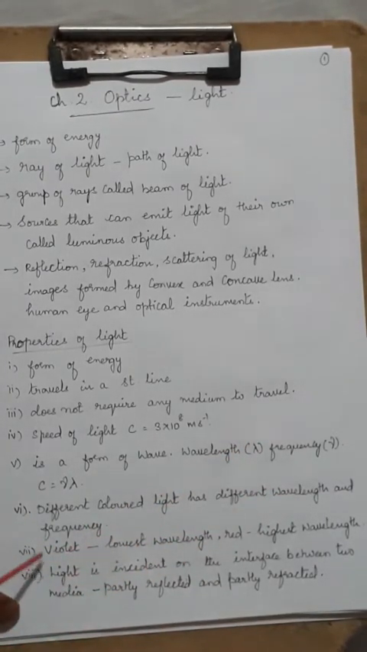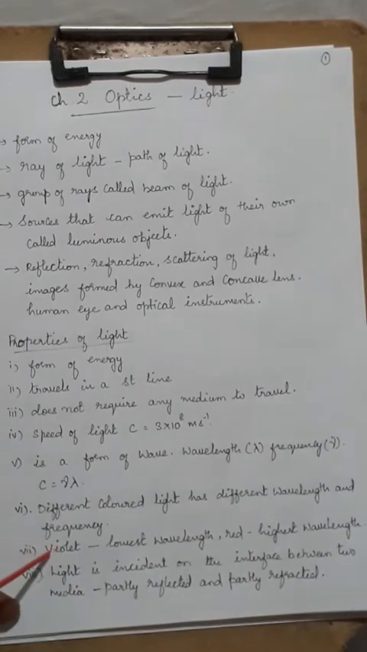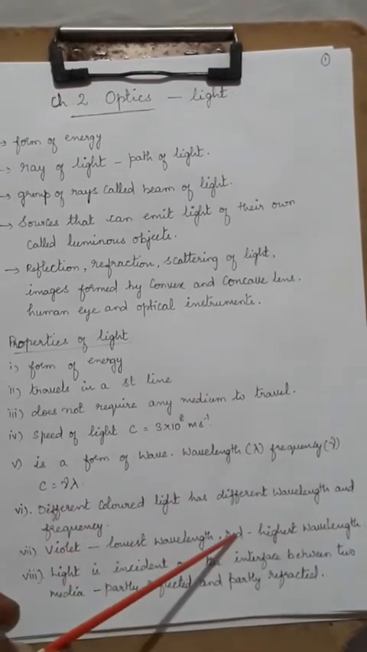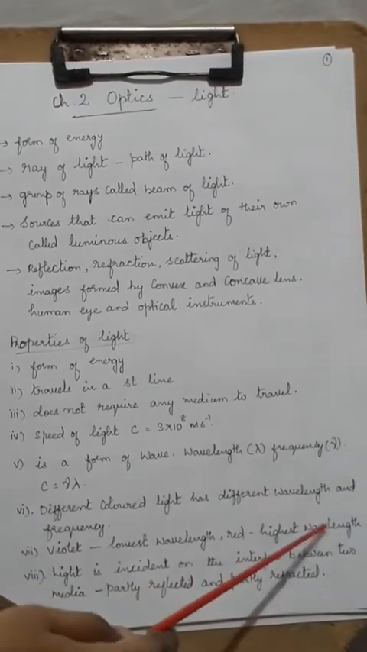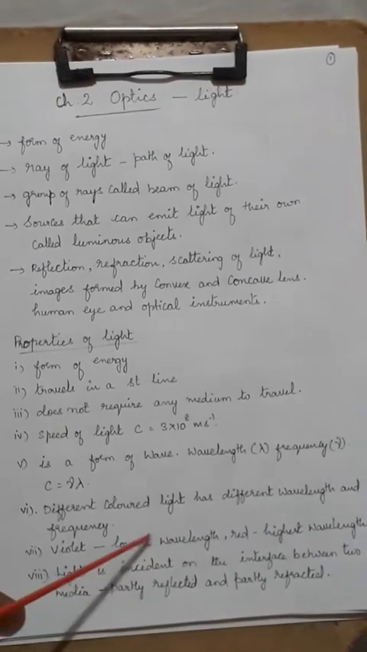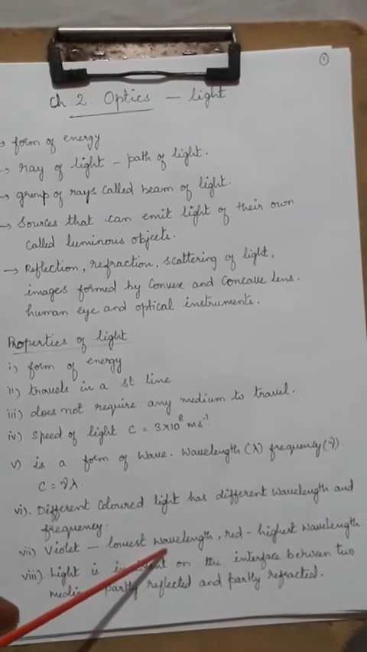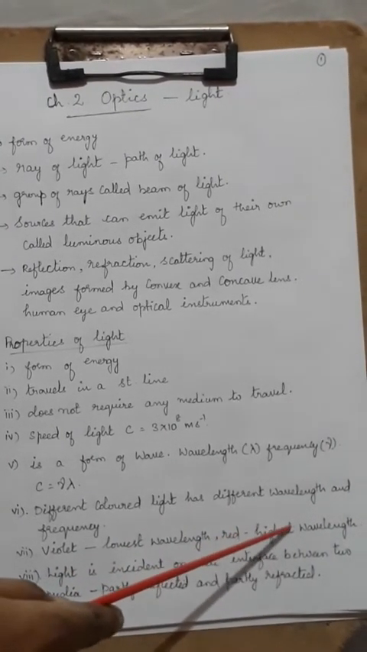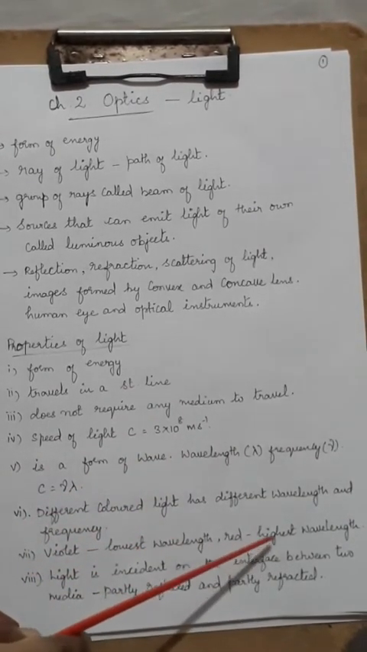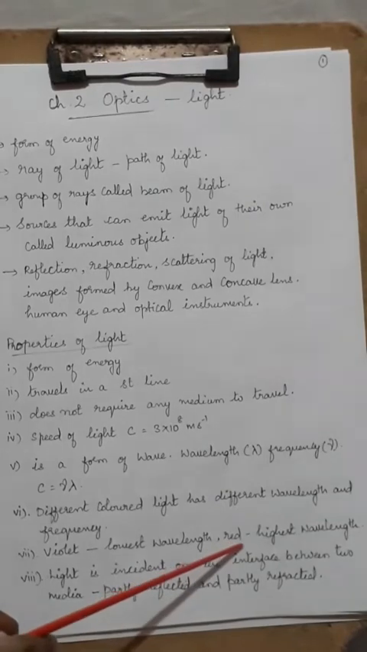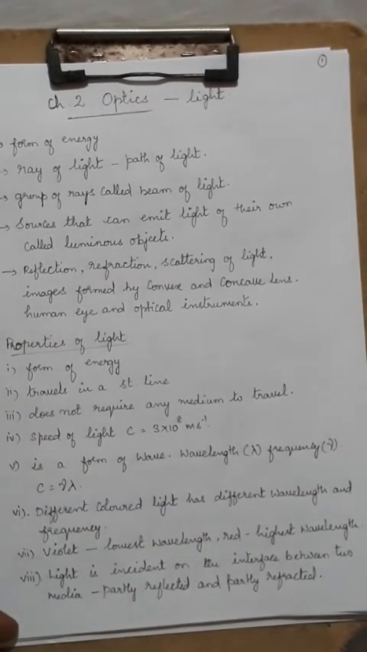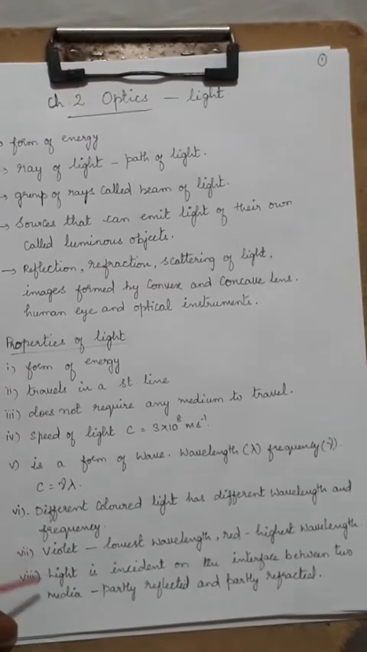The violet end will have the lowest wavelength, whereas the red light has the highest wavelength. What that means is that violet will travel only a shorter distance, but red can travel a longer distance. That is why red is used for any alert, so that it can travel a longer distance and be viewed very quickly by any person.